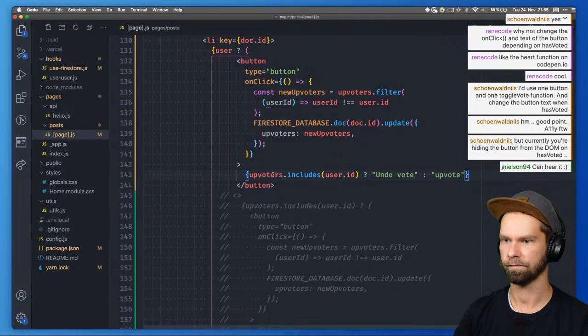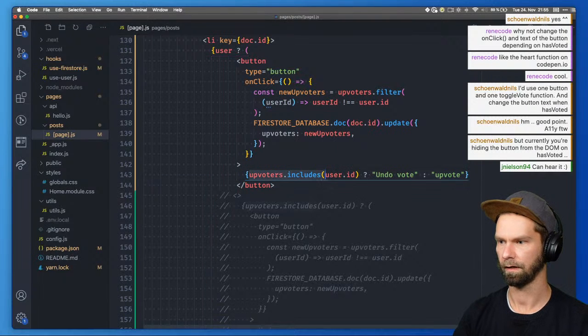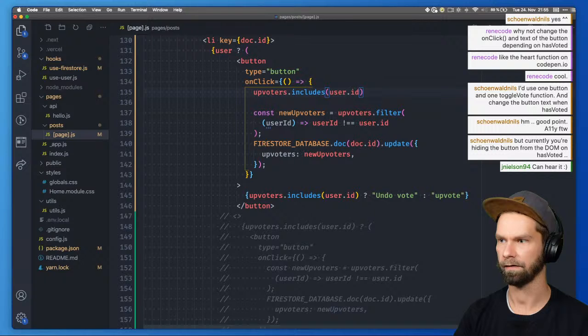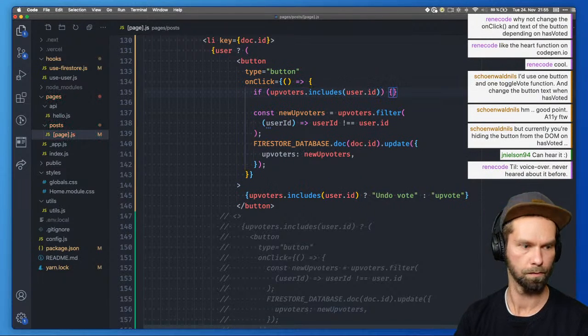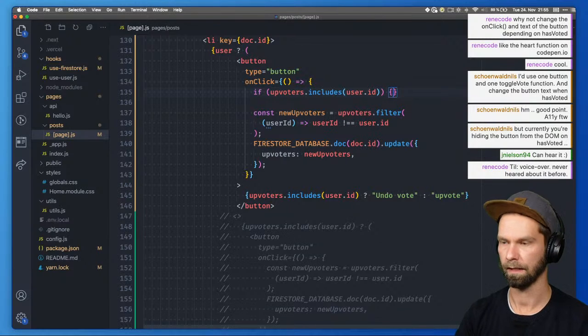And we would have something in here, which is basically if it includes